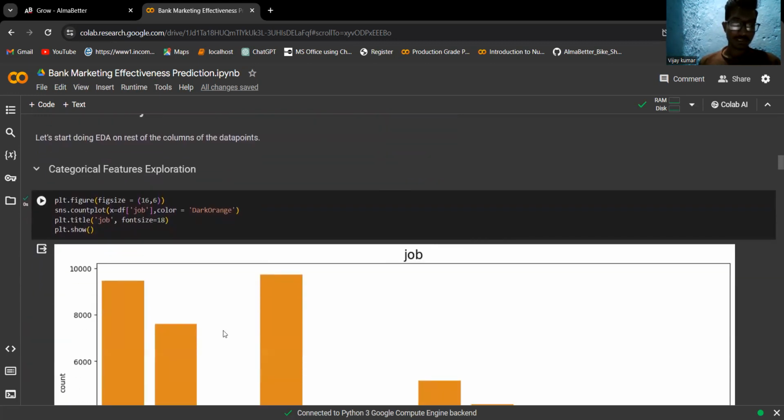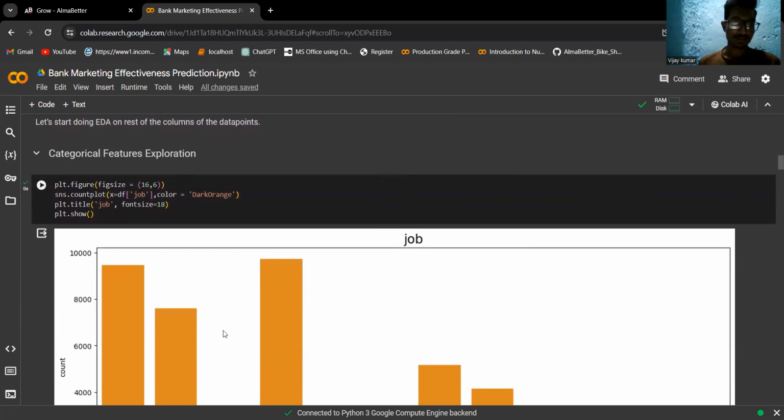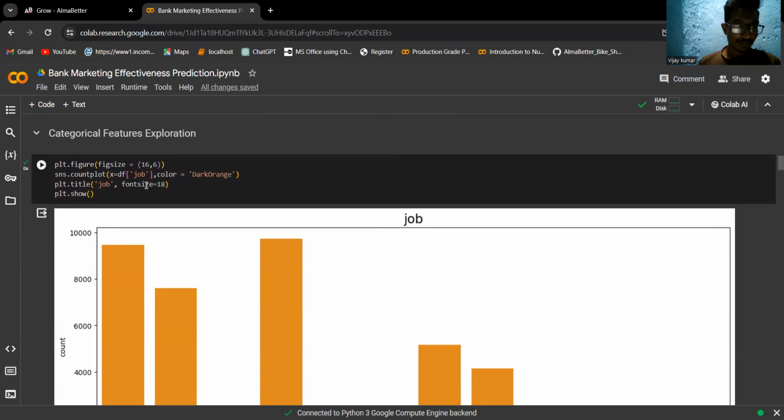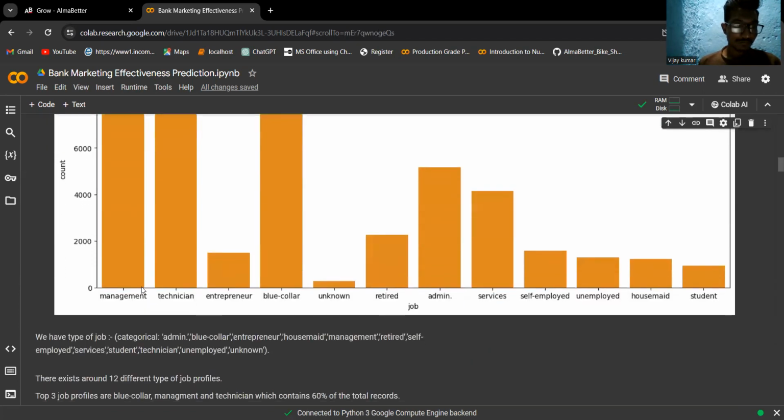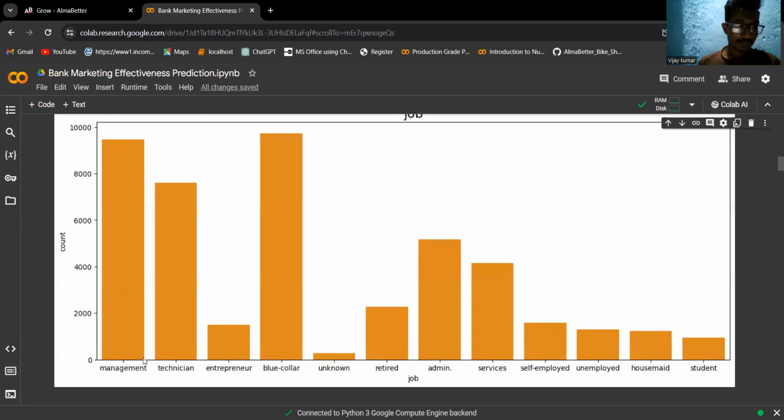Now we'll do univariate analysis on various other independent variables. Checking job: most of the clients are from management, blue collar, and technician.